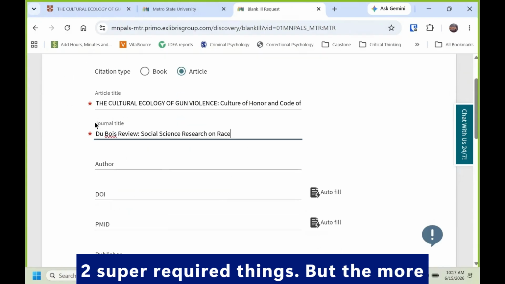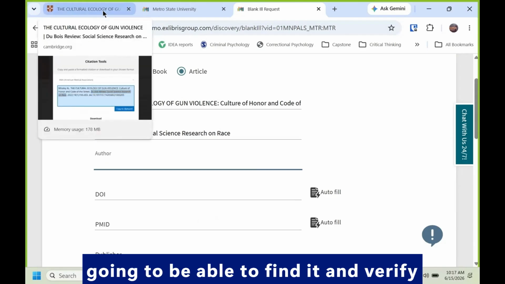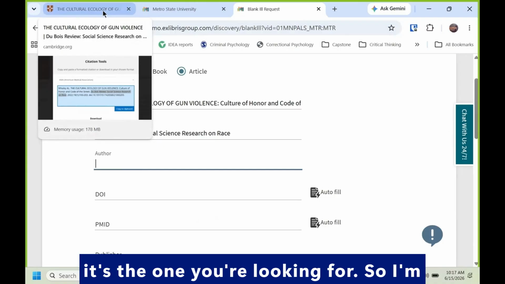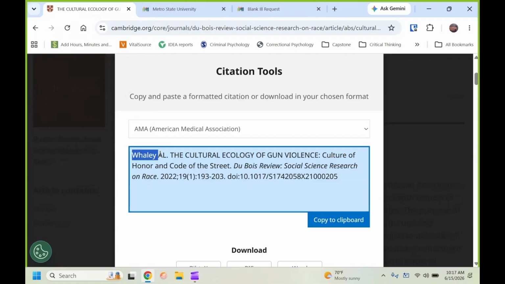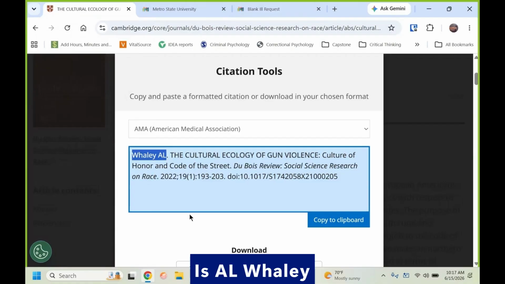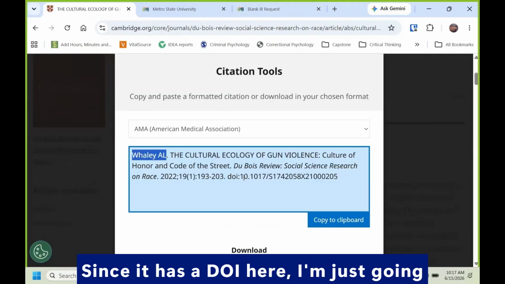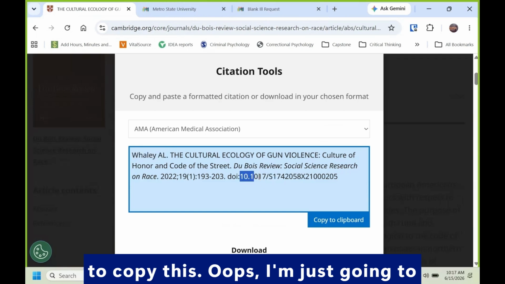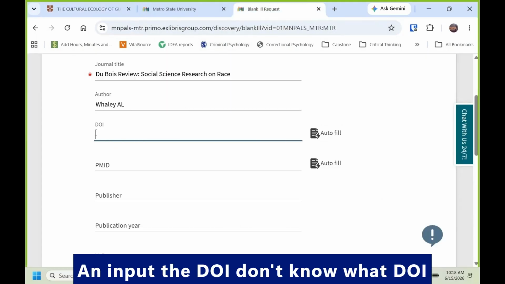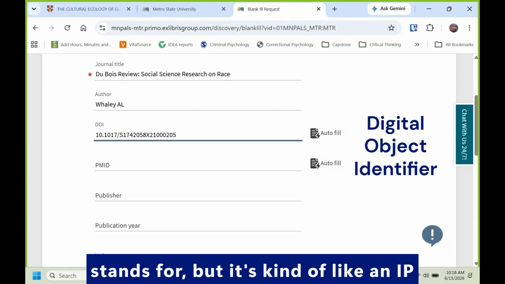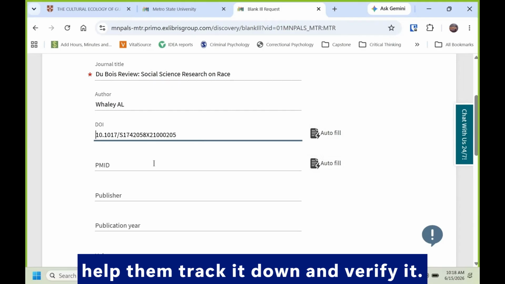Those are the two super required things, but the more information you give them for the interlibrary loan, the easier they're going to be able to find it and verify it's the one you're looking for. So I'm going to go ahead and fill in as much as I can here. So author is A.L. Whaley. Since it has a DOI here, I'm just going to copy this and input the DOI. I don't know what DOI stands for, but it's kind of like an IP address for an article. So this DOI is going to be particularly important to help them track it down and verify it.